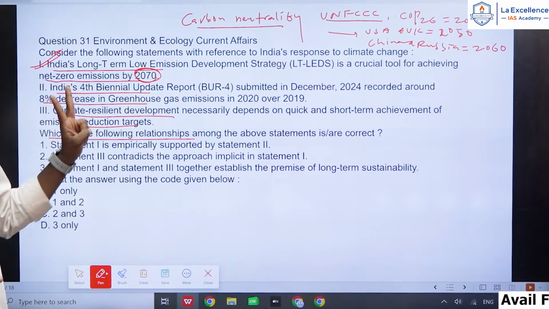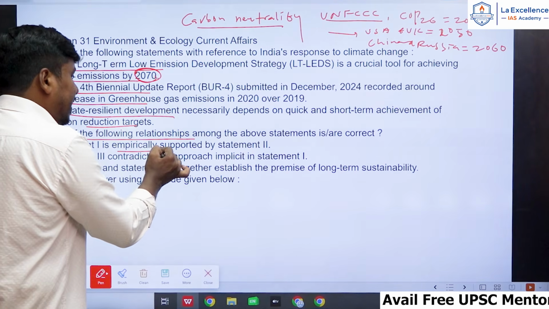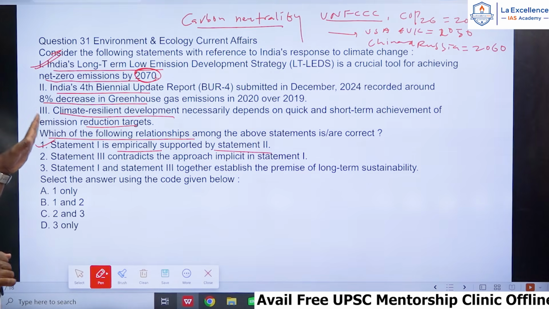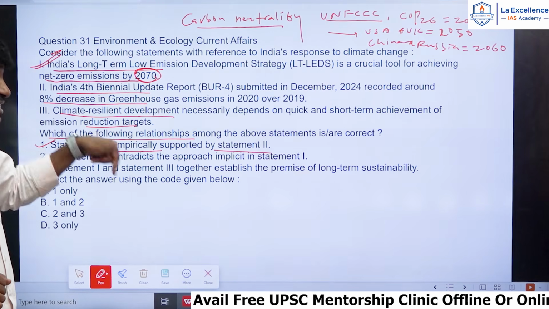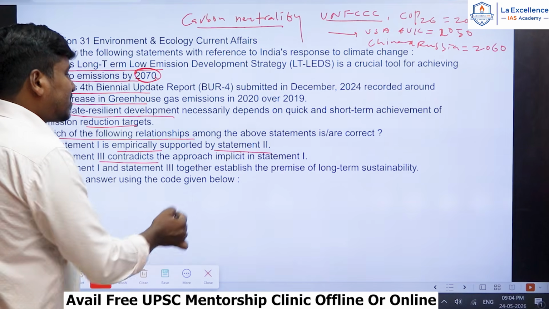So which relations are correct, they are asking. See the first relation: statement 1 is empirically supported by statement 2. That is correct, right? Both the statements are correct, and the second statement is supporting statement 1. That is correct. Statement 3 contradicts the approach